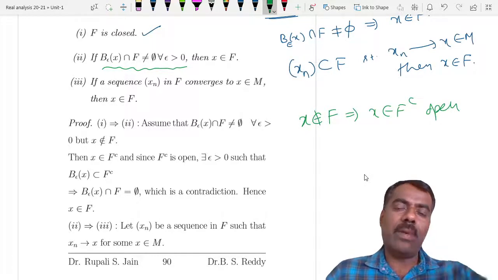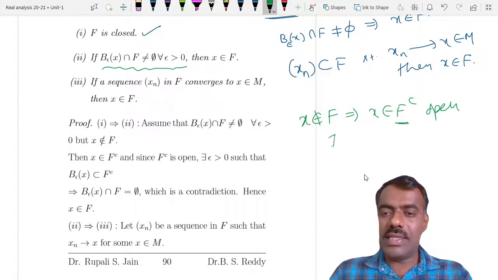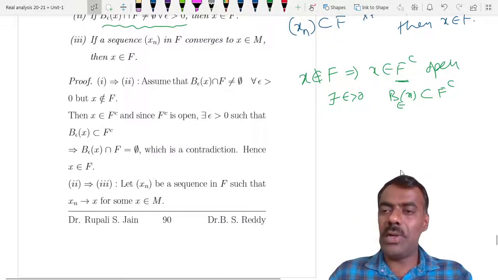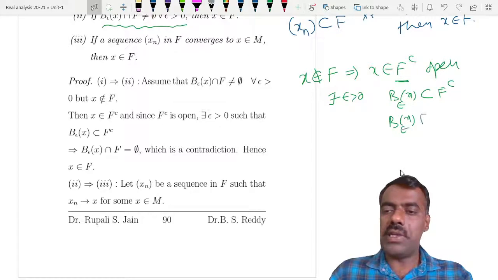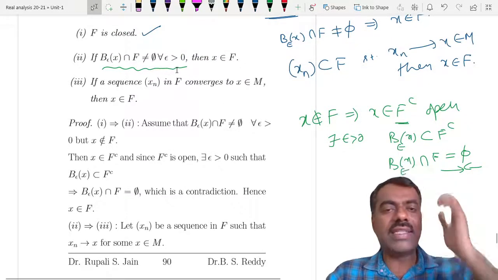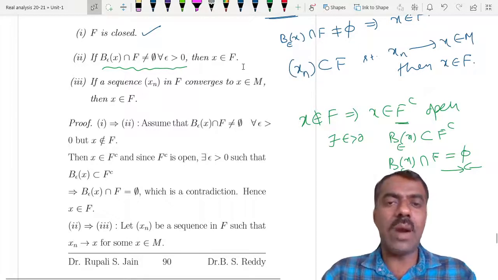Use the definition of open set: there exists an epsilon, that means there exists a ball which is completely contained in F complement. Because this ball is completely contained in the complement of F, B(x, epsilon) intersection F has to be empty, which is a contradiction to the assumption that every ball around x is intersecting F. Therefore x has to come from F, x cannot be outside F.